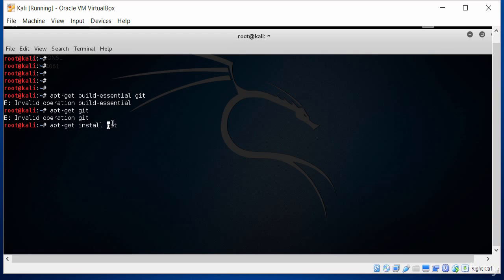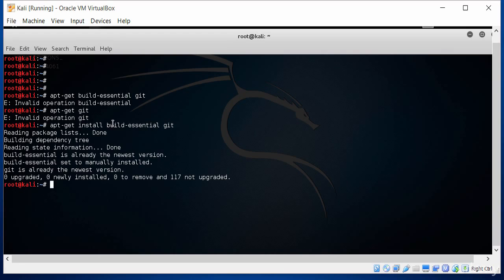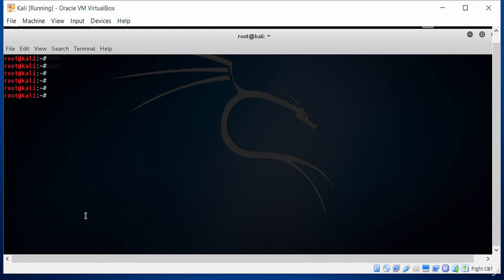Now I want to go into installing the build-essential and git packages. So I type in apt-get install build-essential and git. Notice that we already have build-essential installed and also git has been installed. Both are the newest versions, so that saves us a bit of time. So I'll just clear this, and now I want to install the VirtualBox guest additions.